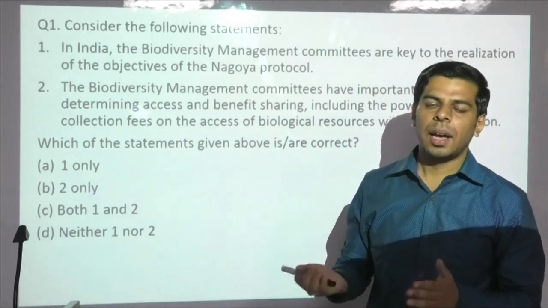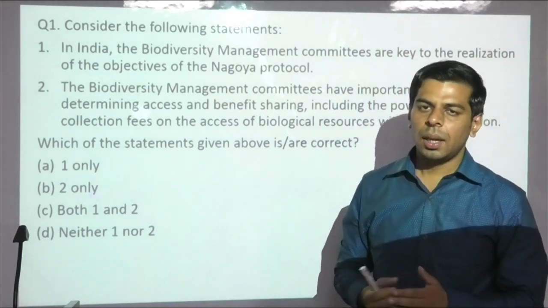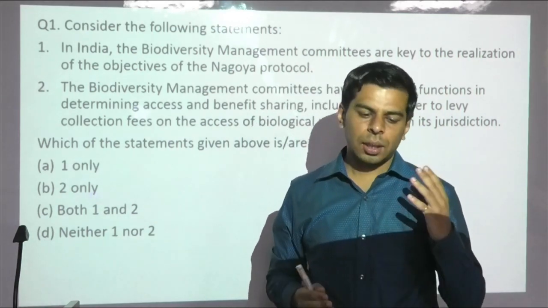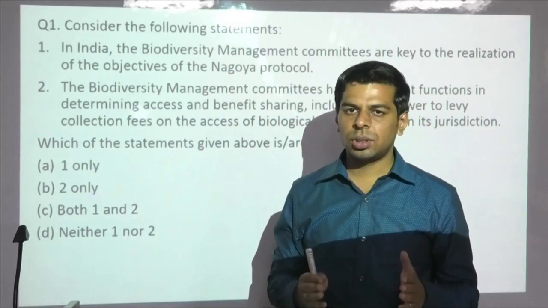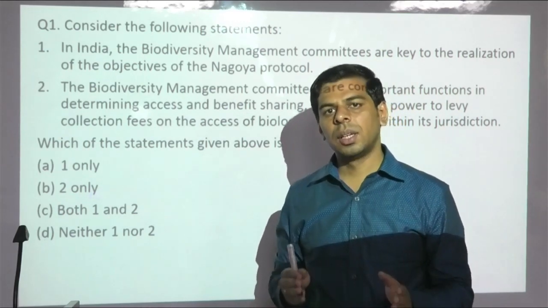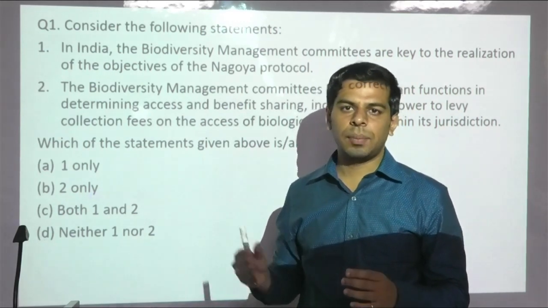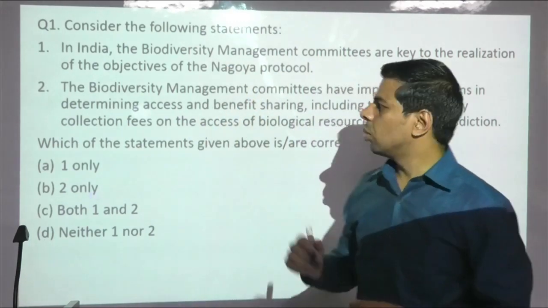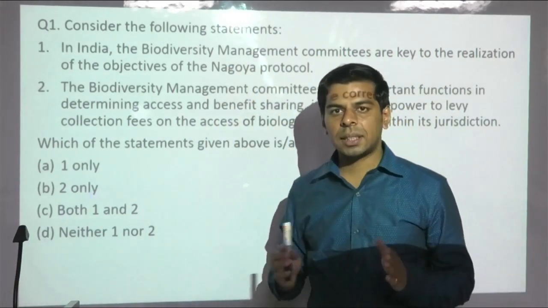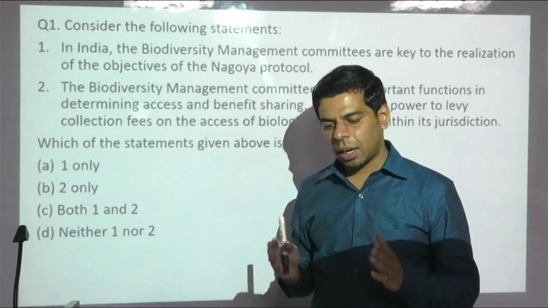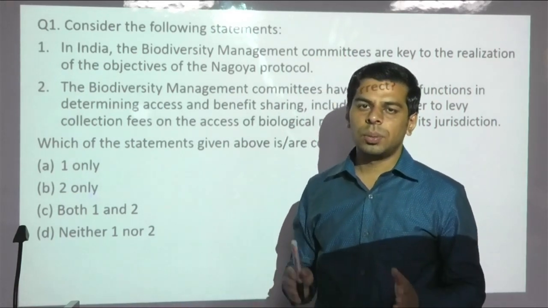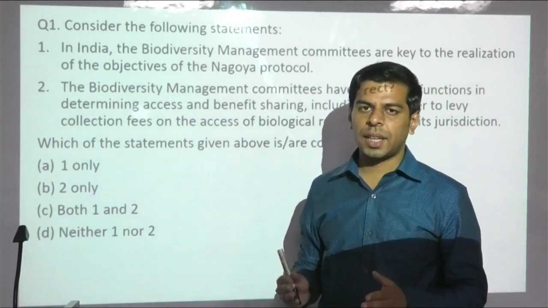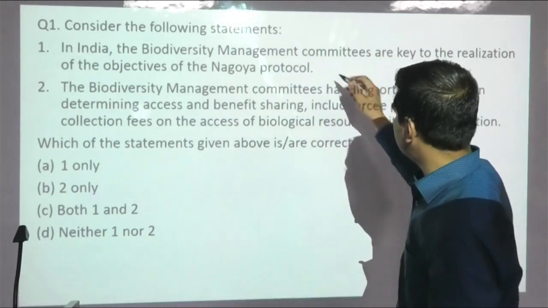legislation which has helped in conserving biodiversity, and there are three tiers of institutions which were created. At the central level there was the National Biodiversity Authority, at state level the state biodiversity committees, and the third were BMCs, Biodiversity Management Committees. Nagoya Protocol deals with access and benefit sharing, and the crux of the Biodiversity Act is to have equitable and fair share of benefits arising from use of genetic resources. So the first statement is definitely correct.